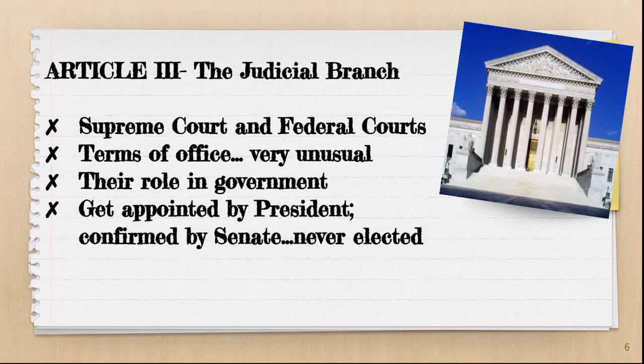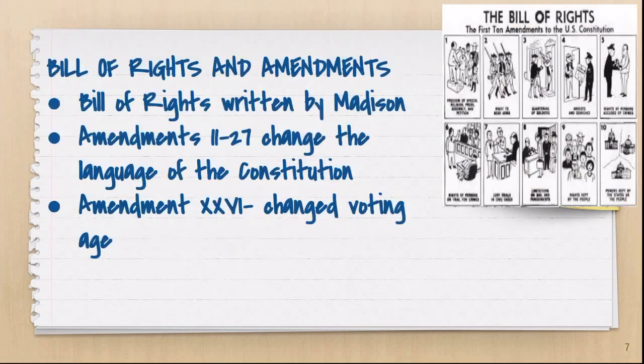So they check the laws that the legislative branch has made and that the executive branch has enforced, and they make sure that those laws are constitutional. If they are ruled to be unconstitutional, we remove those laws. They get appointed by a president, they get confirmed by the Senate, and they never run for re-election. We don't want our Supreme Court justices making popular decisions that would get them re-elected.